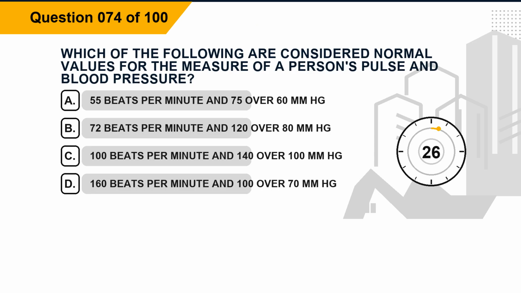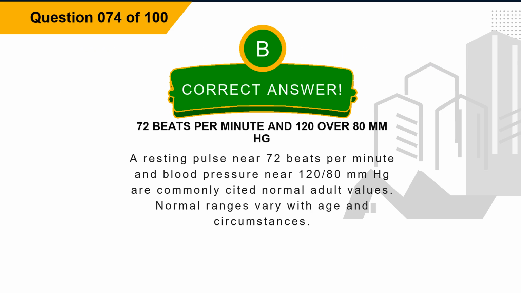Question 74. Which of the following are considered normal values for the measure of a person's pulse and blood pressure? Option A, 55 beats per minute and 75/60 mm Hg. Option B, 72 beats per minute and 120/80 mm Hg. Option C, 100 beats per minute and 140/100 mm Hg. Option D, 160 beats per minute and 100/70 mm Hg. The correct answer is option B, 72 beats per minute and 120/80 mm Hg. Explanation: a resting pulse near 72 beats per minute and blood pressure near 120/80 mm Hg are commonly cited normal adult values. Normal ranges vary with age and circumstances.